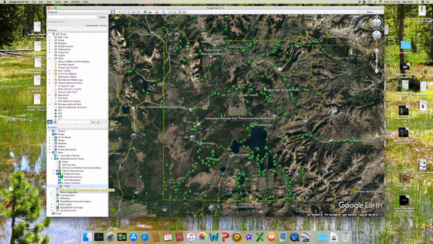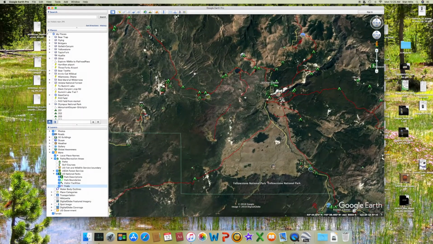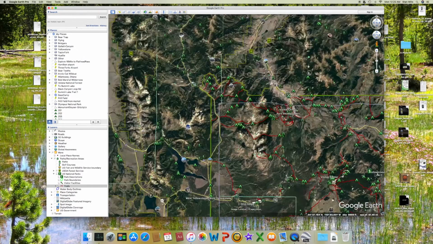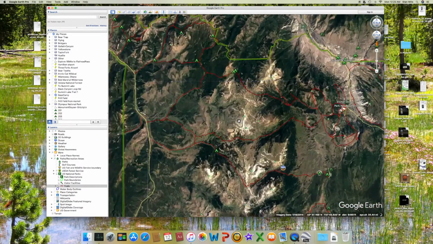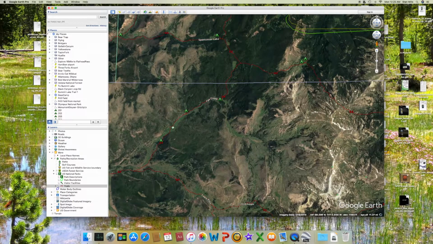So turn the trails off and turn them back on. Go up here into the northwest corner. And you can see this is Fan Creek.